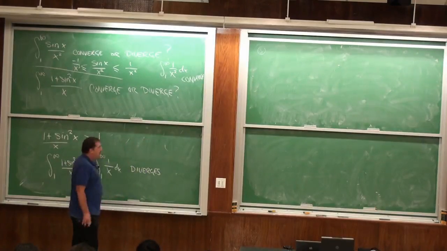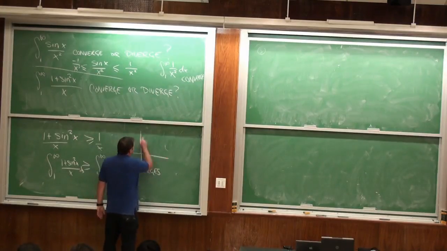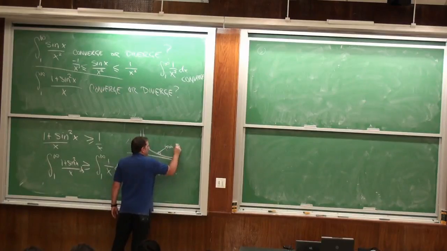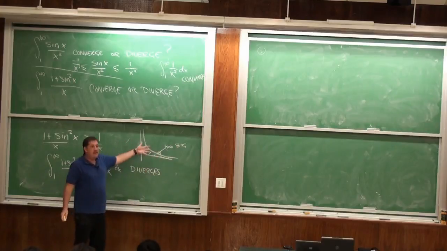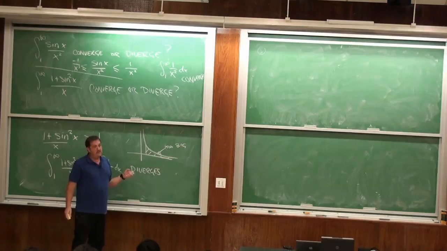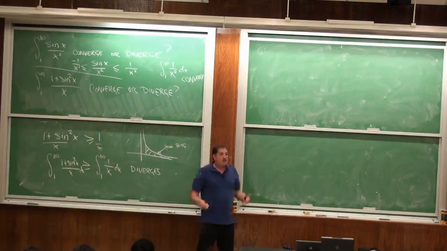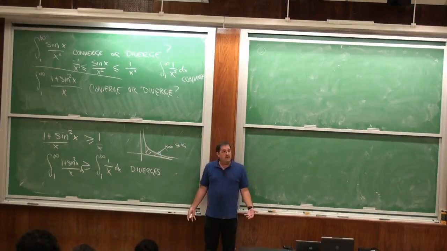This guy? Well, it isn't obvious from the picture. I can't really draw the picture of how it diverges because it looks like it should. In fact, if you sit down with a calculator or a computer and numerically integrate 1 over x, you're going to get a number because it diverges so slowly that you won't see it.